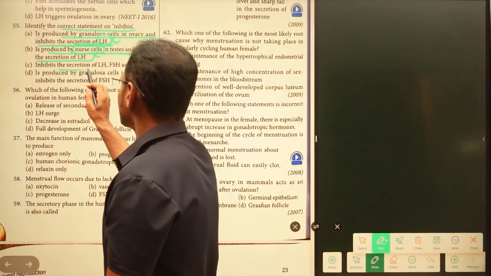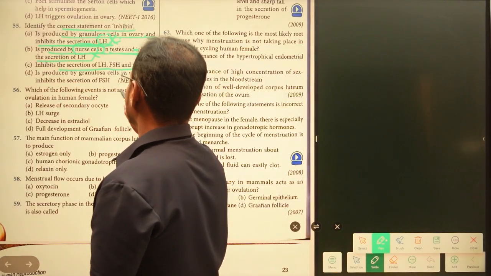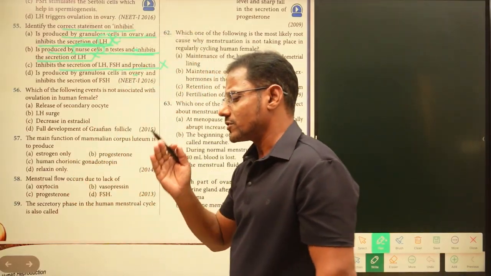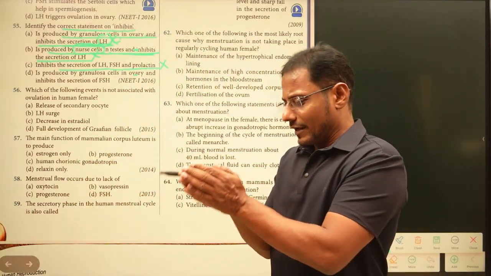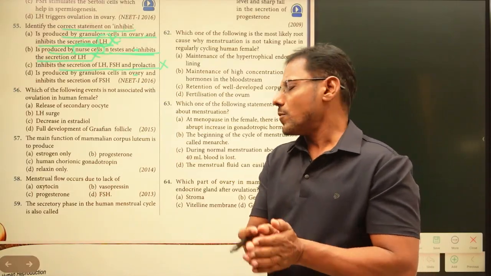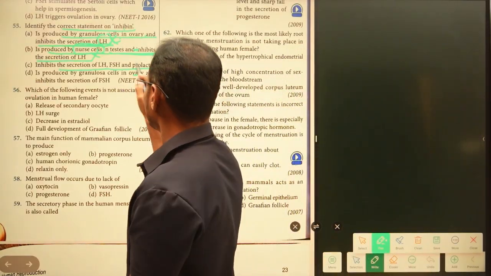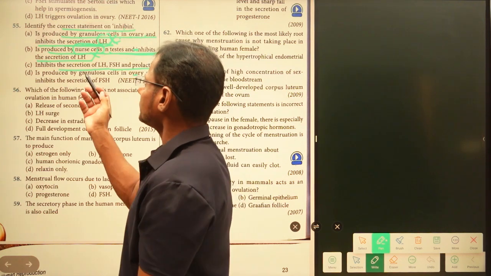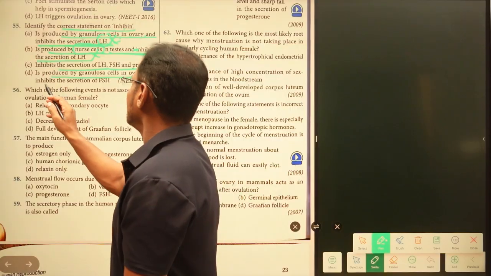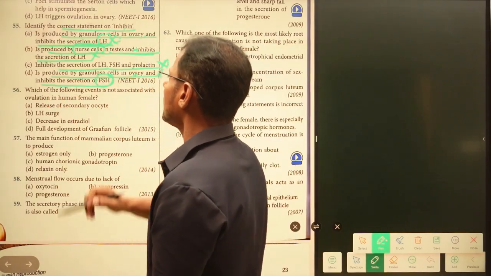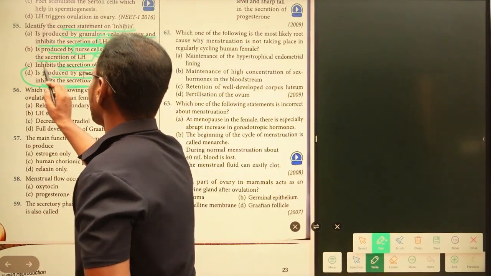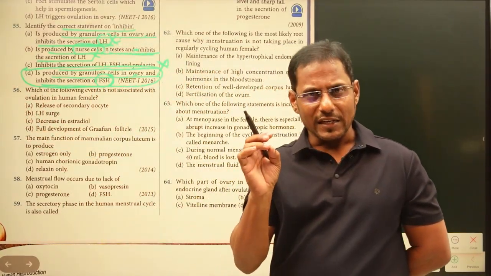Inhibin inhibits the secretion of LH, FSH and prolactin. This is also a wrong statement, because inhibin regulates, that means stops, the secretion of follicle stimulating hormone only. Now this is also wrong. And inhibin is produced by granulosa cells of the ovary and it inhibits the secretion of follicle stimulating hormone. Now this is the right statement. We already discussed this one, right?